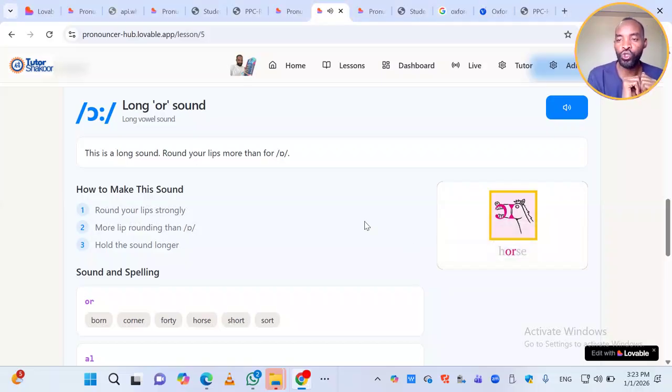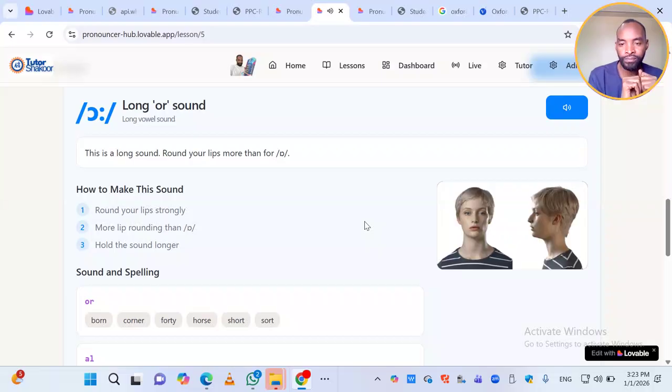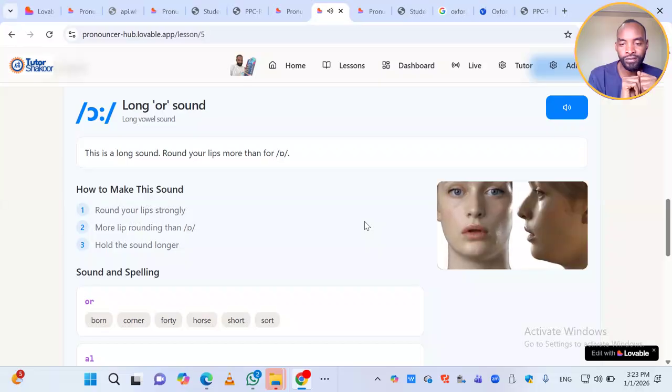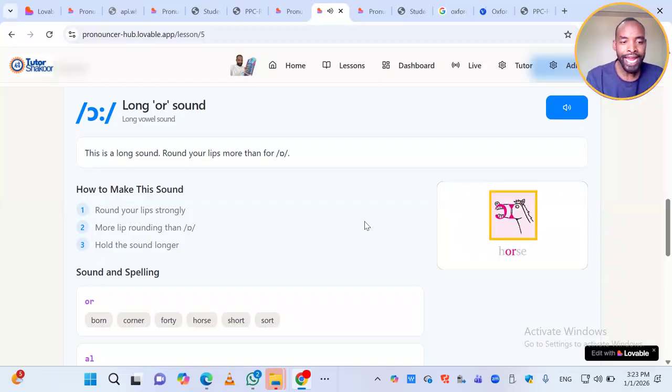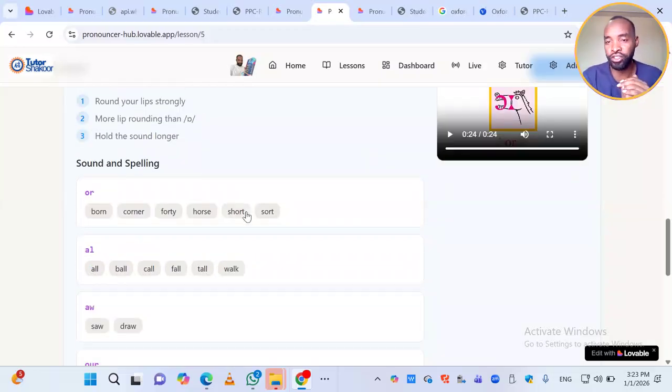Horse. Horse. Or. O. O. Order. Order. Horse. Horse. More. More. Now let's look at the spelling, the sound spelling or the sound production from English language letters,